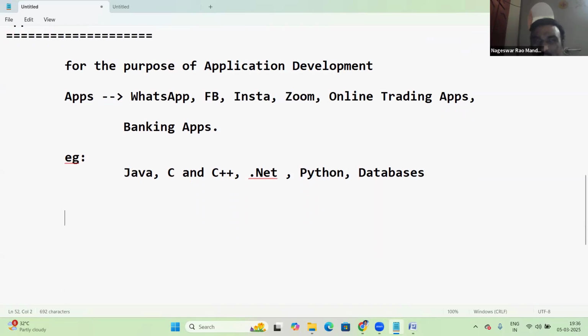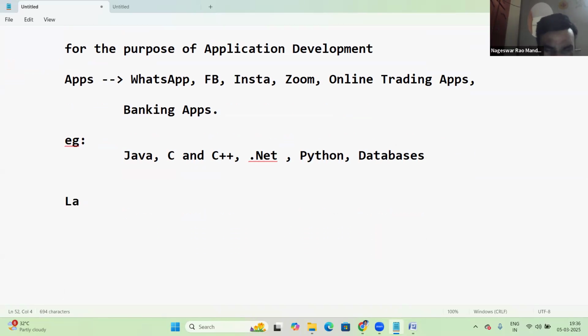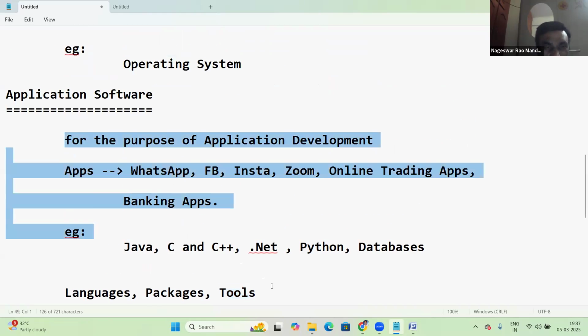In application software, there are many things, like languages, sometimes packages, and sometimes tools. Languages like Java, C, C++, Python. Packages, some ERP packages. Tools like testing tools, cloud computing tools, big data tools. There are many tools, right? All these come under application softwares.